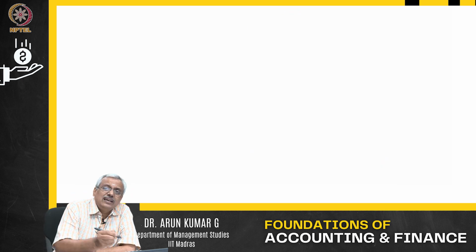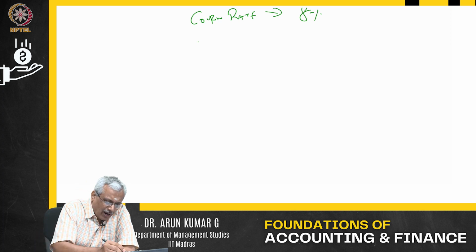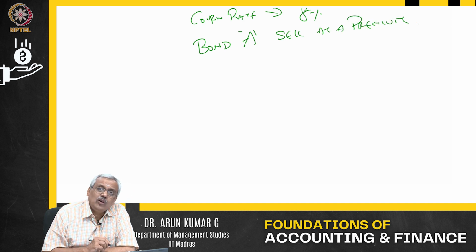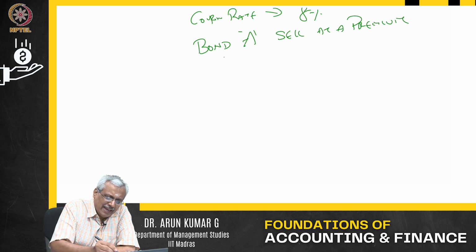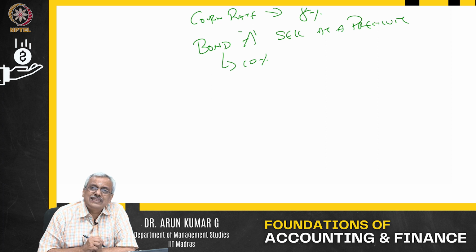Supposing, let us say, the coupon rate of a 2-year bond is only 8%. Then the bond will sell at a premium. Bond A will sell at a premium. Why? Because Bond A is giving a coupon of 10%. Then what is the price you buy the bond at?